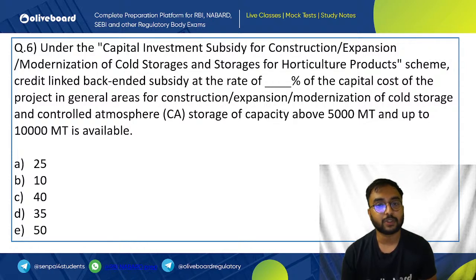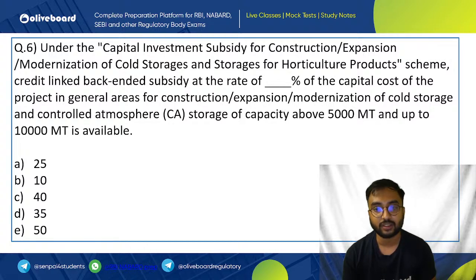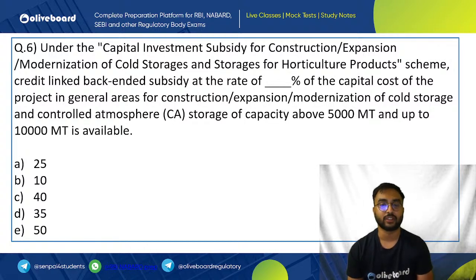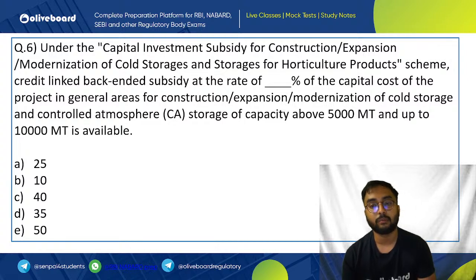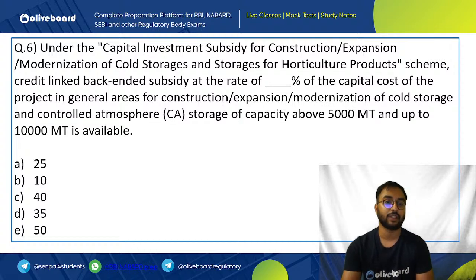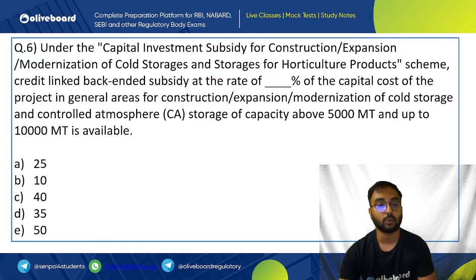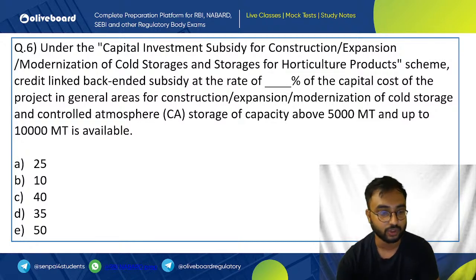Under capital investment subsidy for construction, expansion, modernization of cold storage for horticulture scheme, credit linked back ended subsidy is at the rate of dash percentage of capital cost of project in general areas for construction, expansion, modernization of cold storages. Capacity is 5,000 metric tons up to 10,000 metric tons. So what is the percentage of capital cost of the project in general areas covered? What is the rate of the capital cost? 25%, 10%, 40%, 35%, 50%.